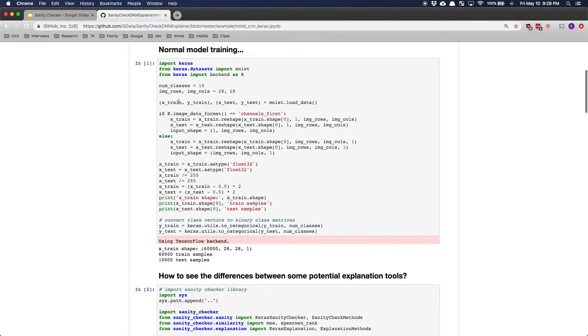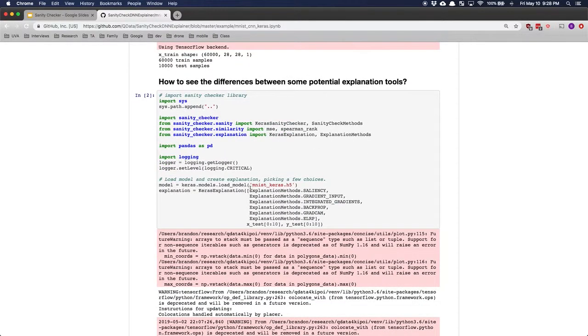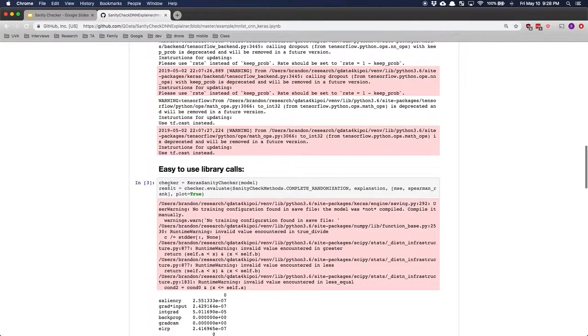And what we do right here is load a saved model that already has pre-trained weights. If you have that, you can immediately begin using the explanations. So here I initialize the explanations to whichever ones I want to support and run in this evaluation. This is just one line of initialization, very easy to do.